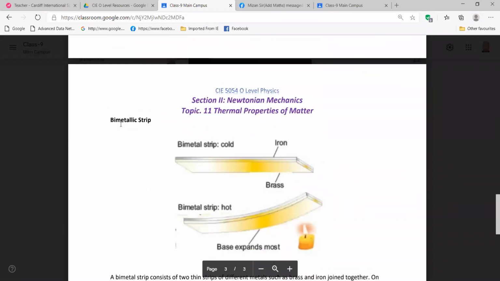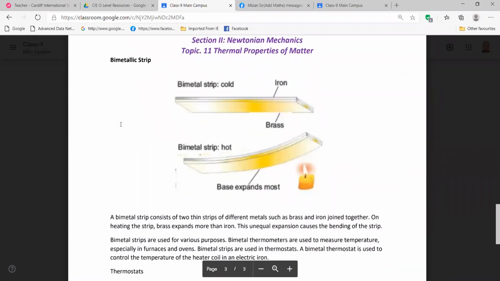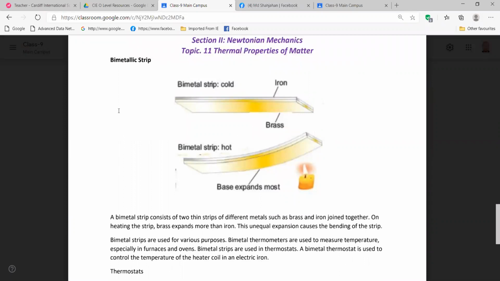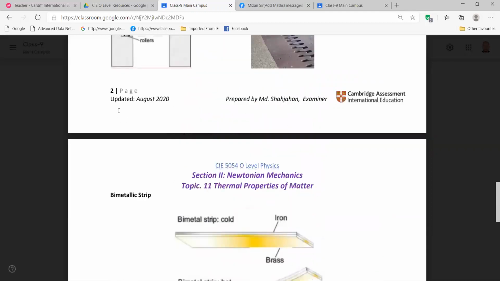And here we are showing another one, that is the bimetallic strip. It is used in our iron. In my house also the iron is available, and we are controlling the temperature of the iron with a knob. If the temperature is too much, then the light goes off, isn't it? The iron stops taking more heat or more current. The bimetallic strip is helping to do this purpose. We will discuss now how it is working.